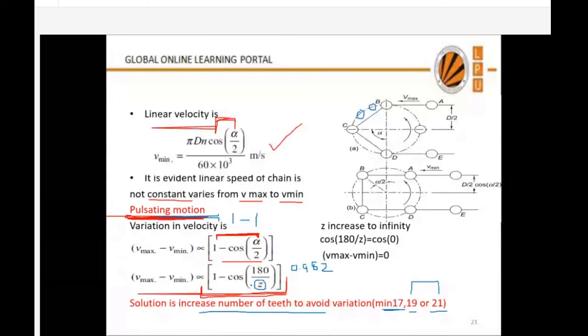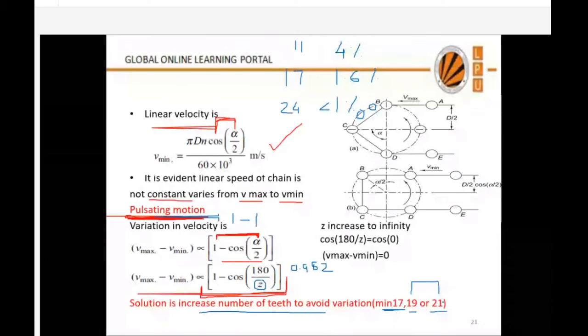Now there is some data. It was observed that if there are 11 teeth, the variation in velocity, Vmax minus Vmin, is 4%. If there are 17 teeth, variation in velocity is 1.6%. With 24 teeth, we generally do not make 24 because we generally make an odd number of teeth, but still if you go for 20, variation in velocity is less than 1%. So this is all about your polygonal effect. Now you need to remember the minimum teeth required on the driving sprocket.